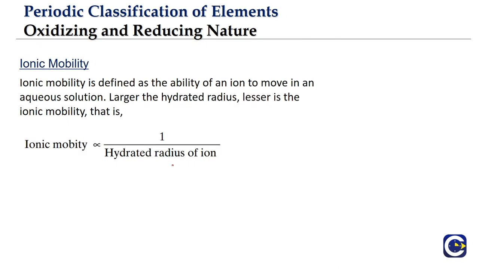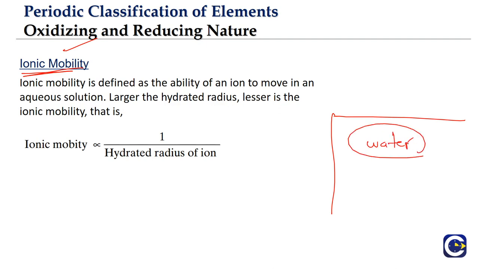Now the other parameter that we talk about in case of ions, especially considering that when they are dissolved in water, right, they will be able to conduct current. So we will see that they have this electrolyte behavior. So whenever these ions are moving, right, we will talk about the ionic mobility. So ionic mobility is basically what? It is the ability of an ion to move in an aqueous solution.